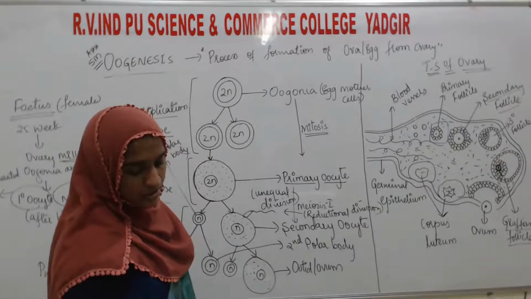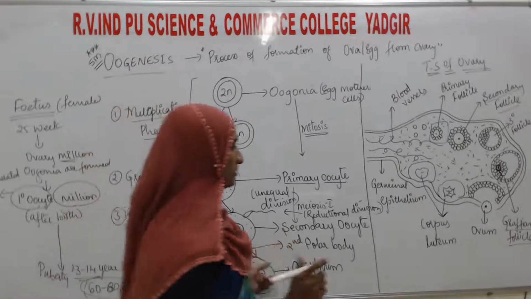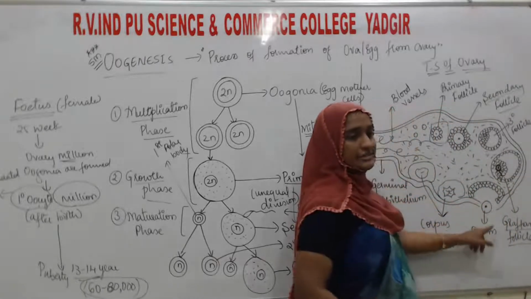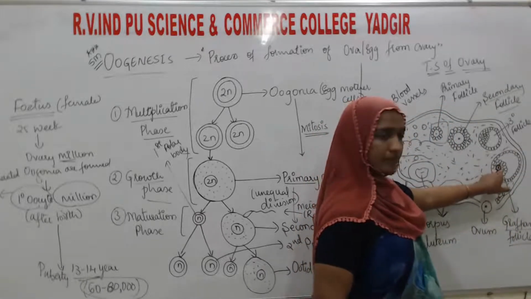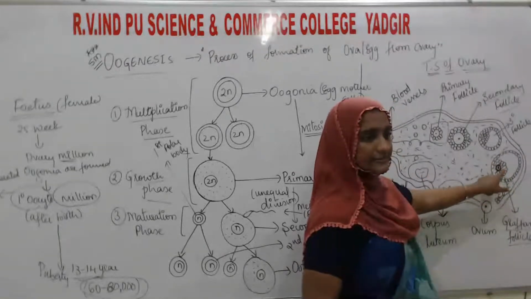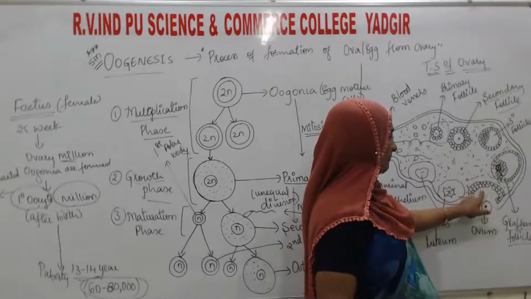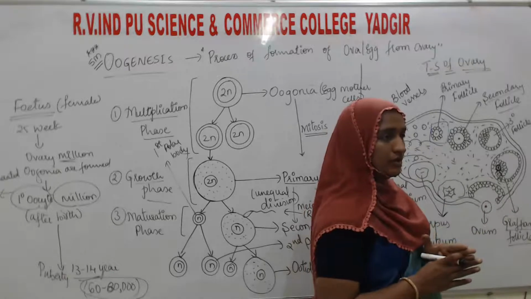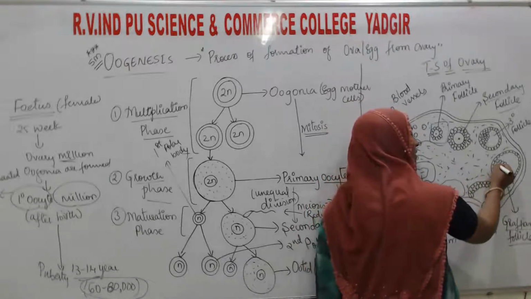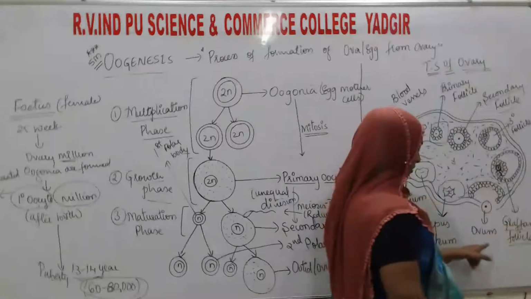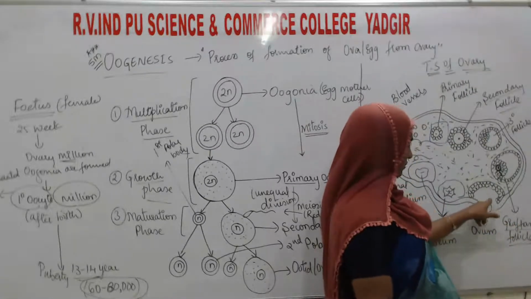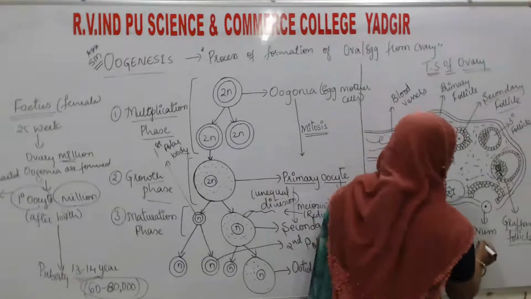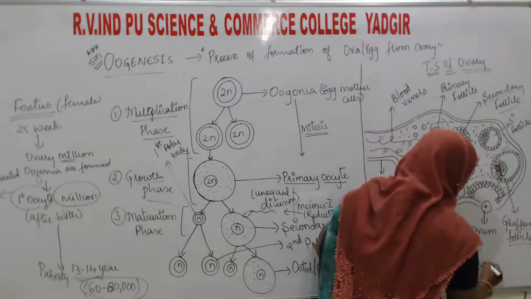Okay, so now ovulation occurs. Ovulation means that from the Graafian follicle, the ovum is released. You can see this is the ovum, and these are the surrounding cells. At that time the Graafian follicle gets ruptured. Then from that the ovum, or egg, is released. The process of releasing the ovum from the ovary we call ovulation.